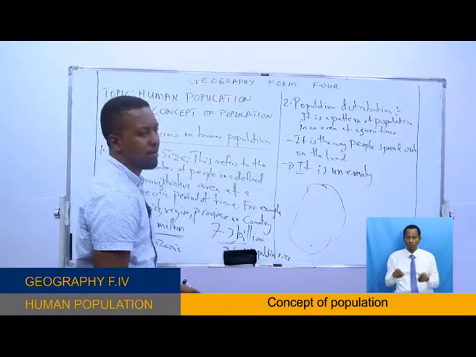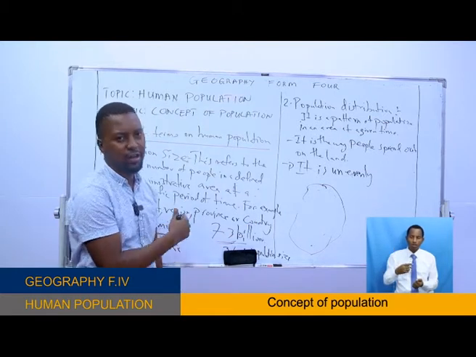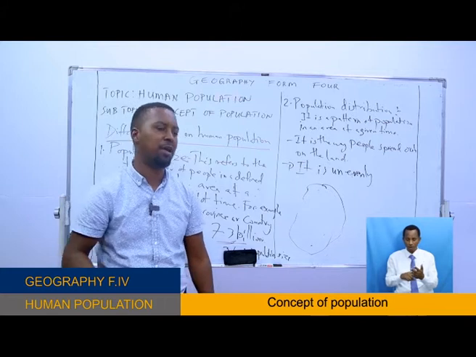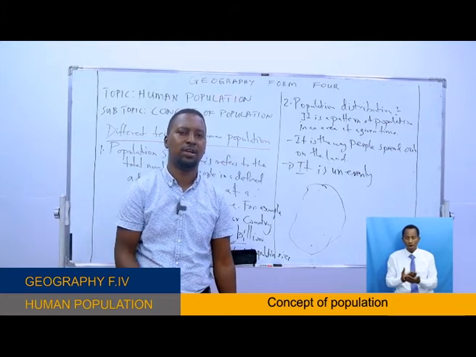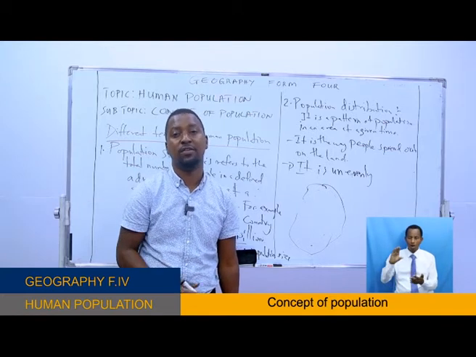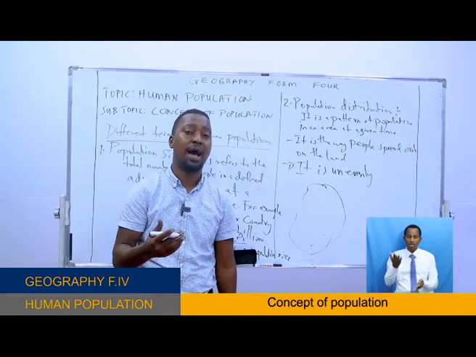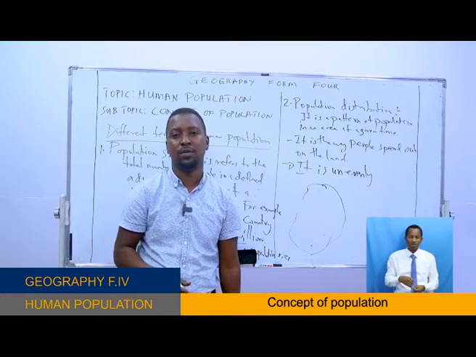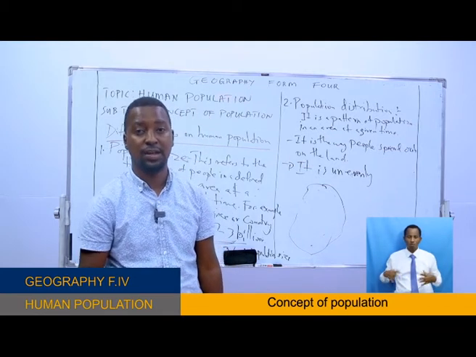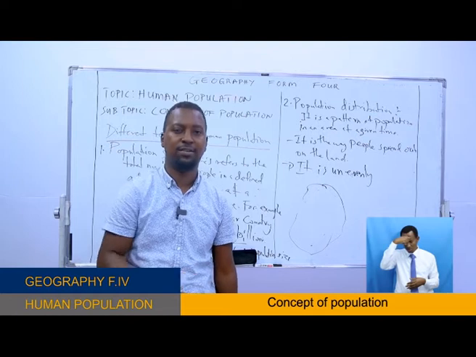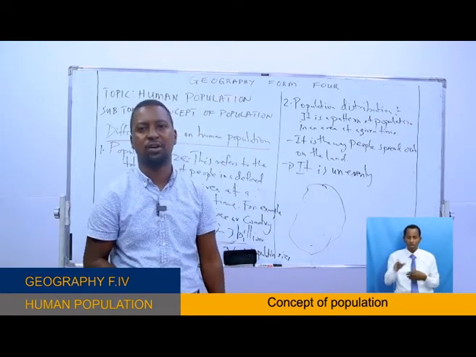Now, the reasons can be those I have mentioned. Maybe an environmental factor, such as climate. When I say climate, I mean temperature and rainfall. People don't like to settle in areas which have very high temperature or high rainfall, but they like to settle in areas which have moderate rainfall, maybe suitable for cultivation and agricultural activity.